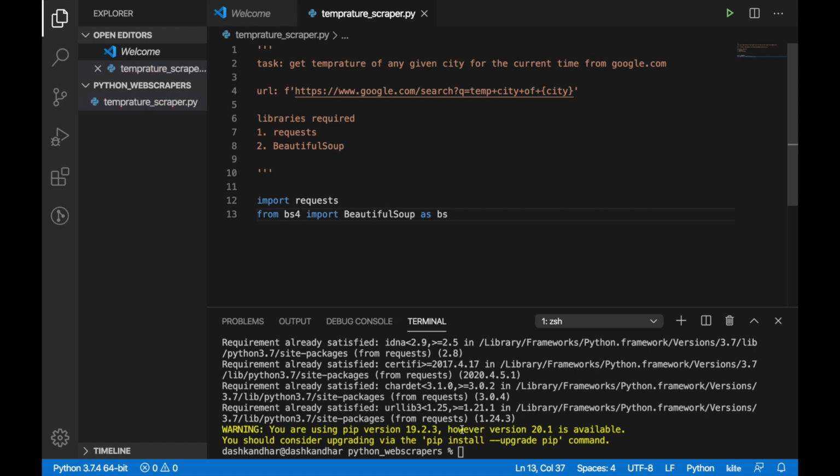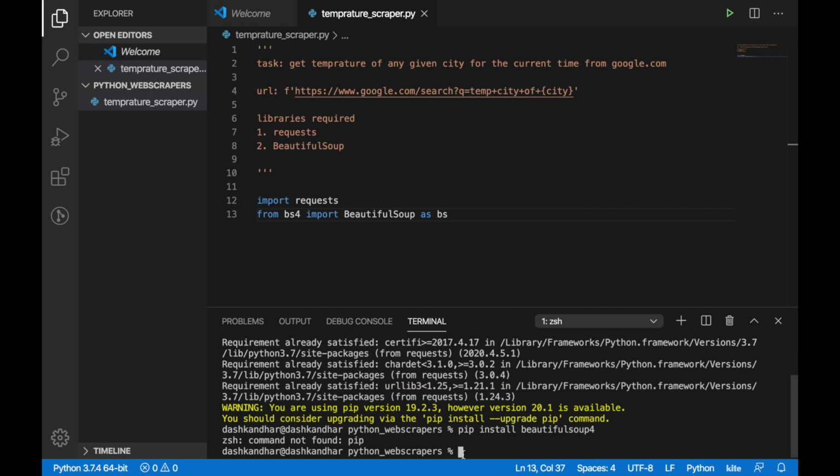It's an abbreviation. For installing beautiful soup, if you're a Windows user, you can write pip install beautifulsoup, and it will download it for you. It didn't find it because there are two versions and I have to mention it. So it's just like this for me.